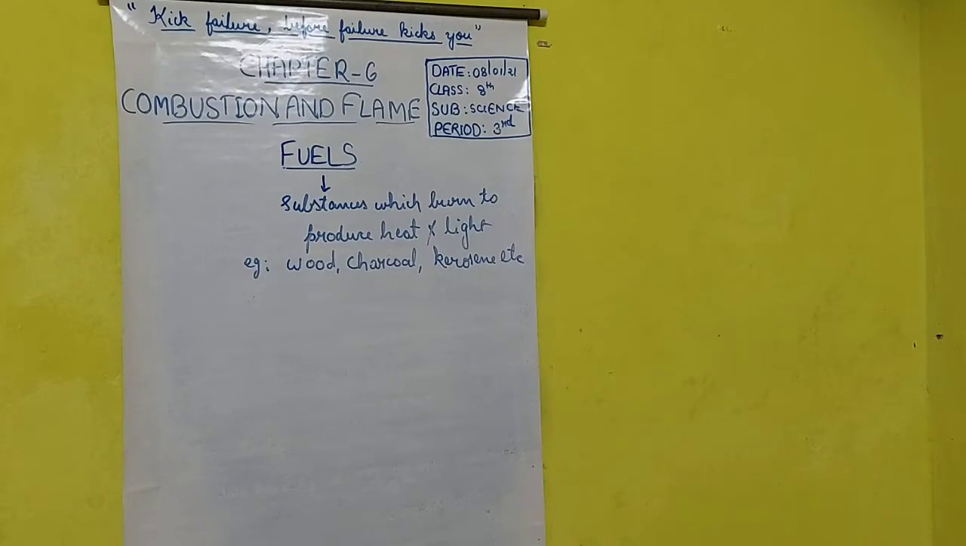Then, from where do we get the fuels? We get some of the fuels from deep down in the earth, as we have studied, coal and petroleum. There are some fuels like wood and paper, which we get from trees. So there are various different sources of fuels. All the fuels, in the presence of air, burn and give us heat energy or light energy. This we have studied.